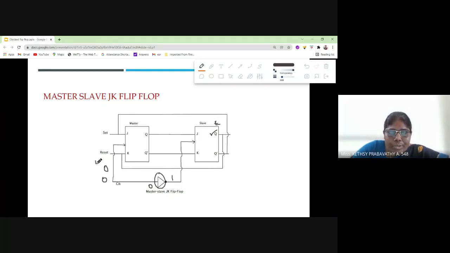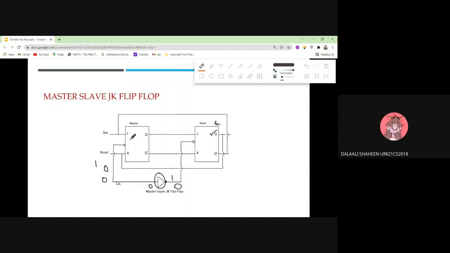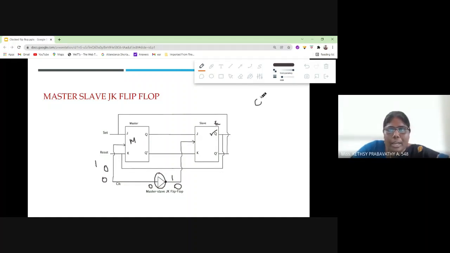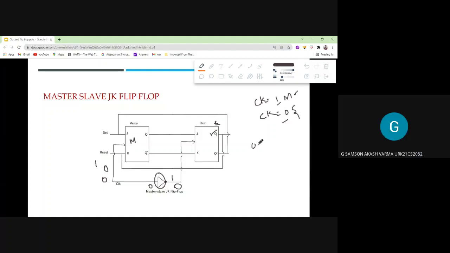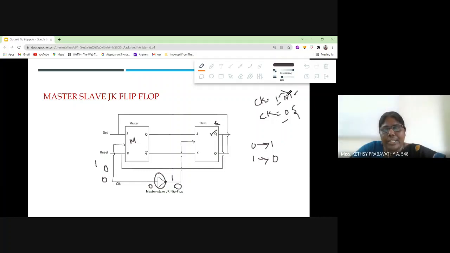If my clock pulse is 1, what is the output of this AND gate? 0. Then the master will be enabled. See here, when the clock pulse is 1, it is the master. When the clock pulse is 0, it is the slave. So is the master edge triggering or level triggering? Level. 0 to 1 means edge, and 1 to 0 means edge. See here, 1, so it is a positive level triggering.